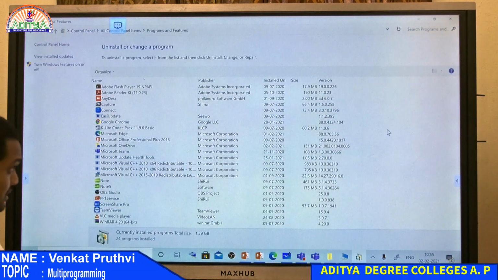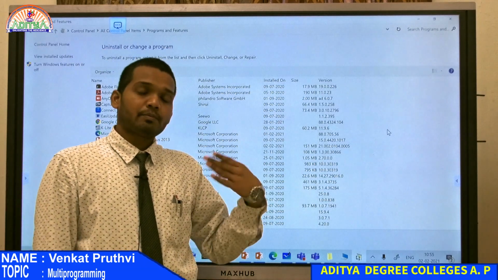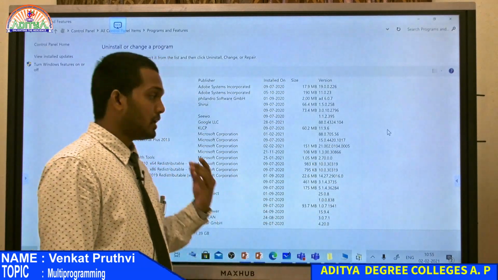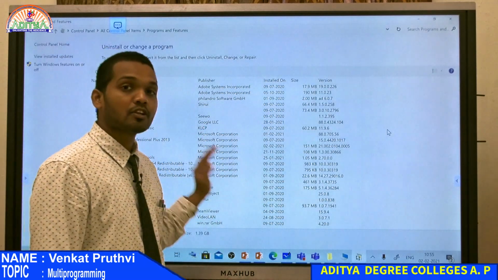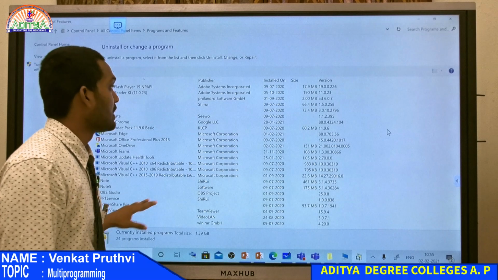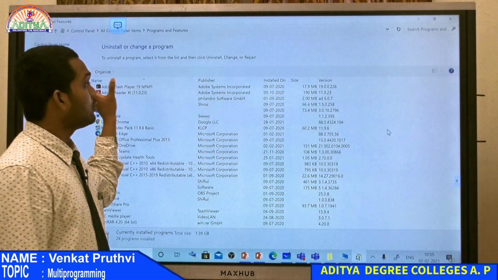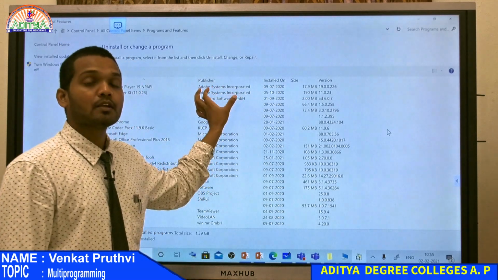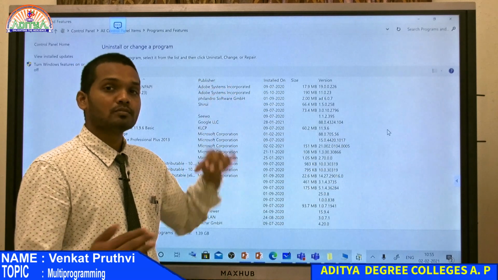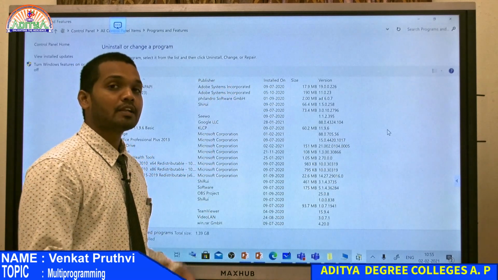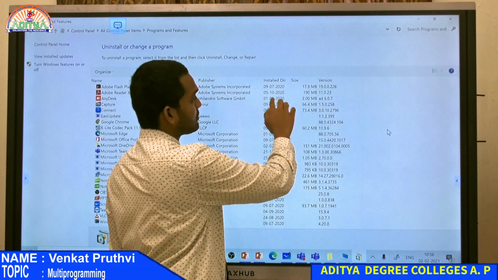When you click on programs and features, whatever programs we have installed on this computer, you will be able to see all of them here. They are all listed, and you can see the program name, who is maintaining it, who developed that program, who is distributing it, and from where you downloaded it. All of them will be there, along with the date you installed the program, and the size